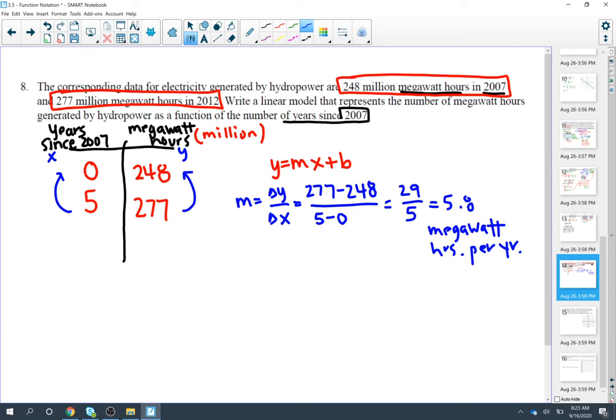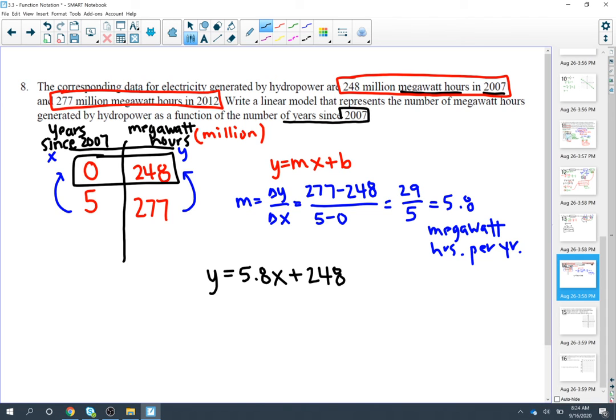Now, if I go back to my function, we had y equals mx plus b, so I have y equals m, which is 5.8, x plus my y-intercept. Well, your y-intercept is when your x value is 0, which is actually sitting right here. We started in 2007 with 248 million megawatt hours. So I'm going to put 248, and that's our equation.